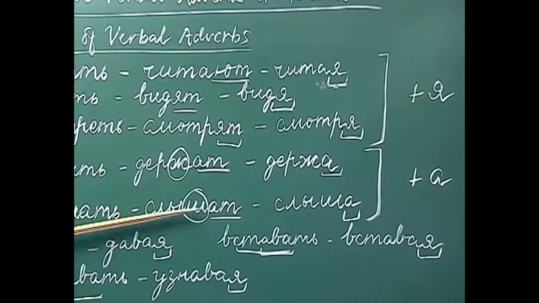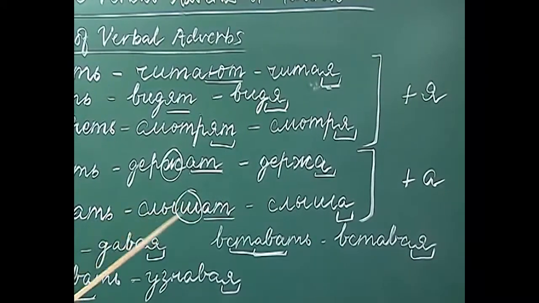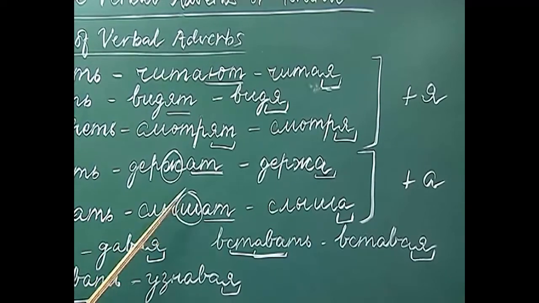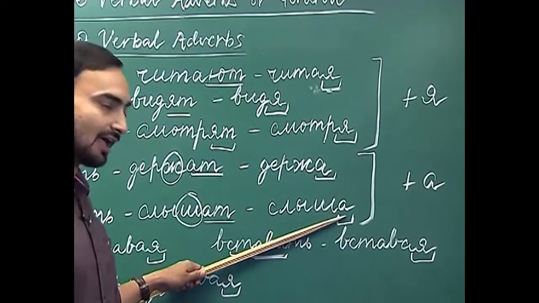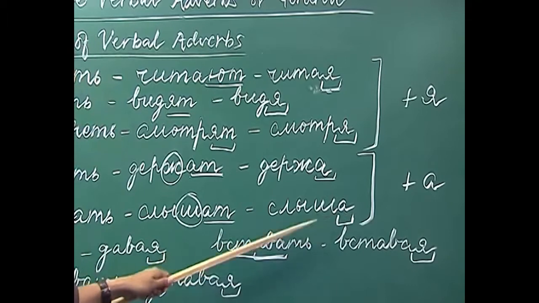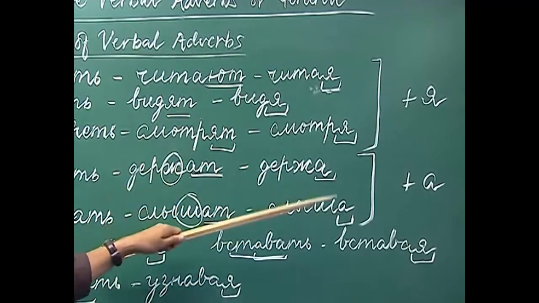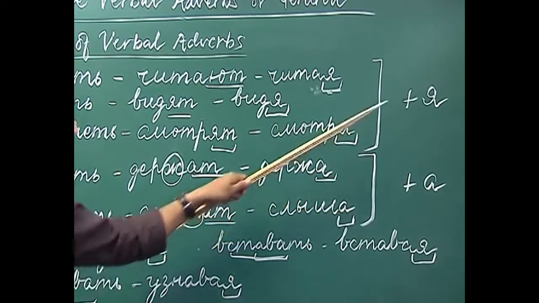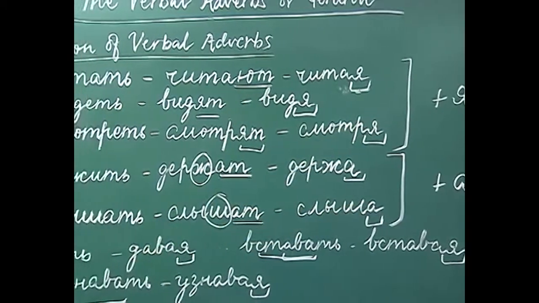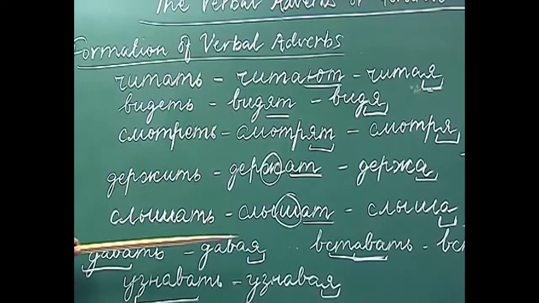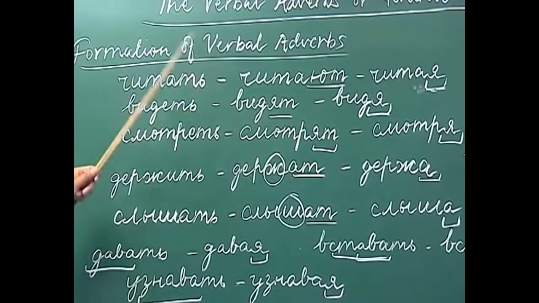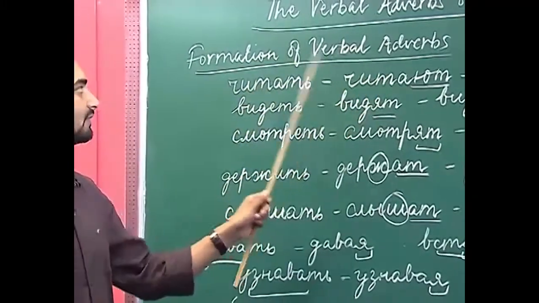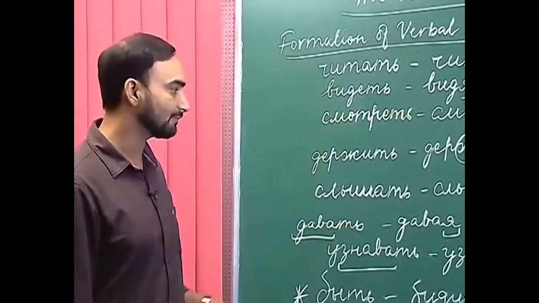So, if the conjugated form ends with the consonant sh, again we will use the ending a, will not use ya. So, what verbal adverb will we get? Slusha. So, here again we are not using ya, we are using a. So, these are some of the rules by which we derive the verbal adverbs from the imperfective aspects.